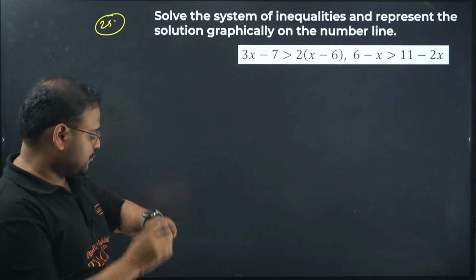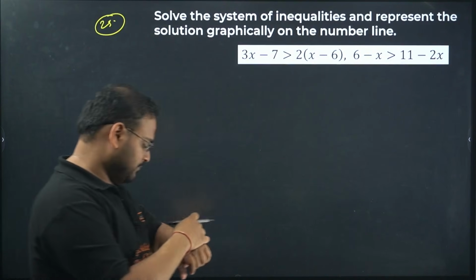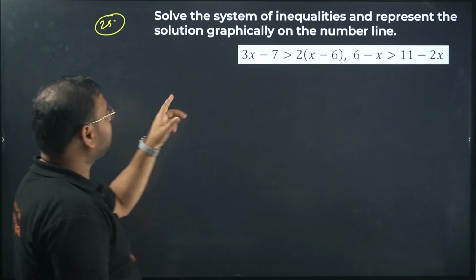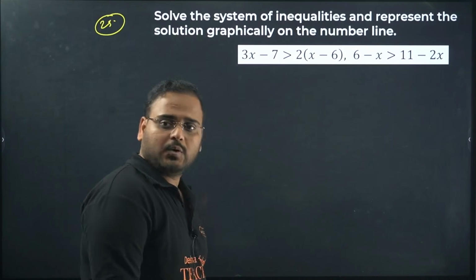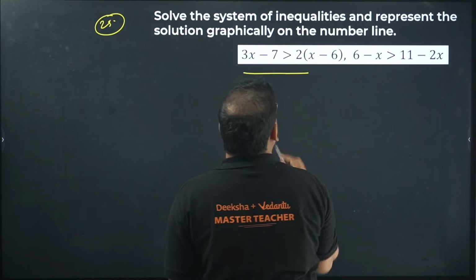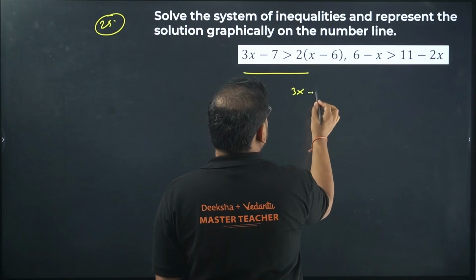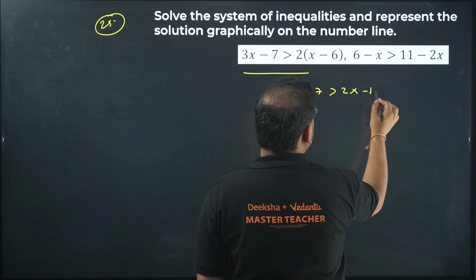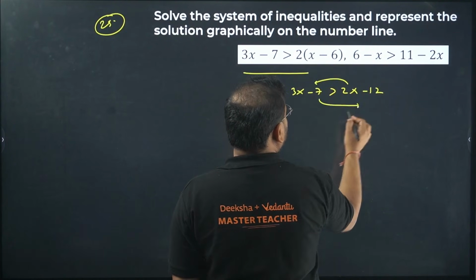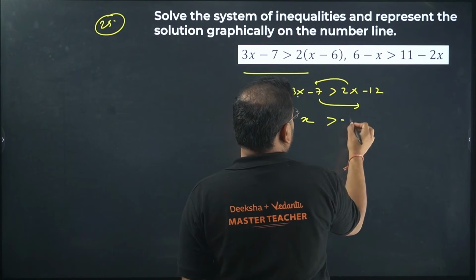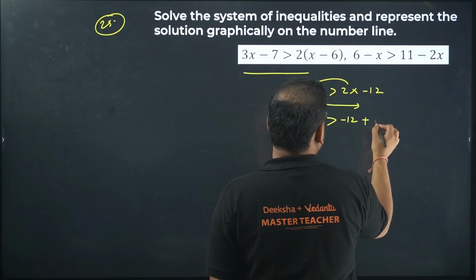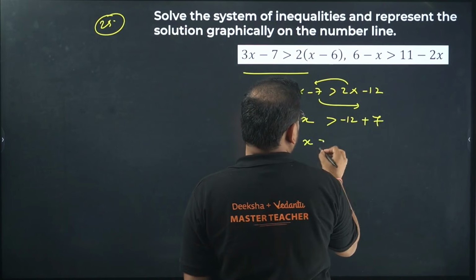25. Solve the system of inequalities and represent the solution graphically on the number line. Okay, start with this one first. I get 3x minus 7 more than 2x minus 12. This over here, this over there. I get x, 3x minus 2x is x, and minus 12 plus 7. So x is more than minus 5.